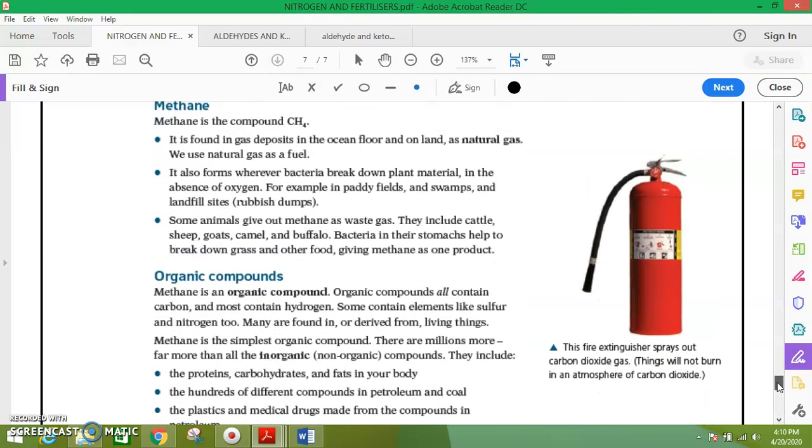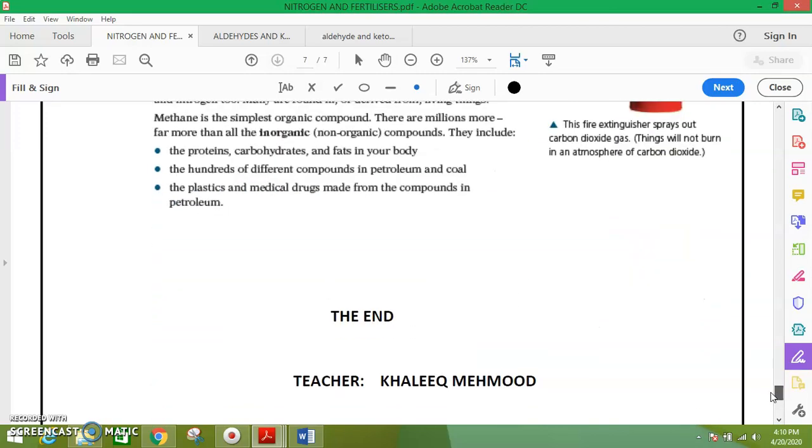What are the sources of methane? The first 3, and it is an organic compound. This is all about methane and the carbon cycle.